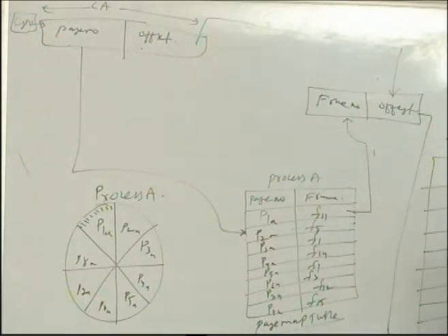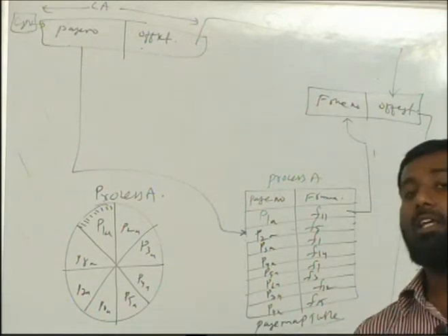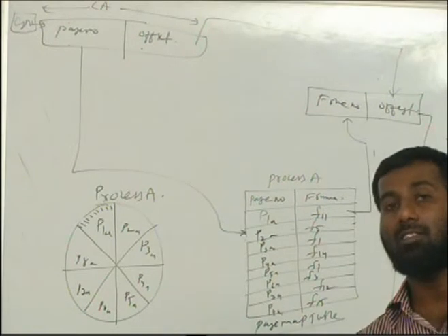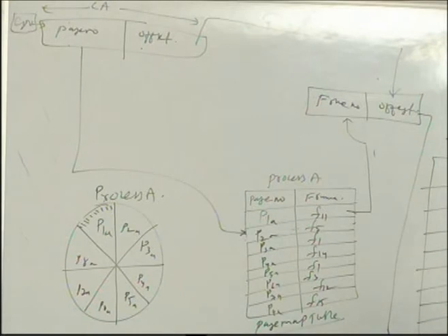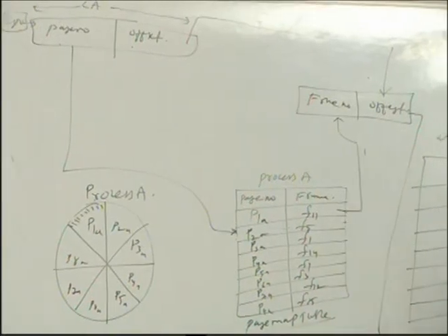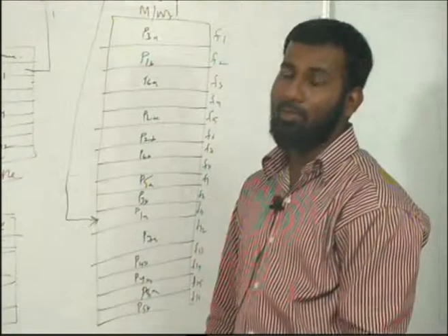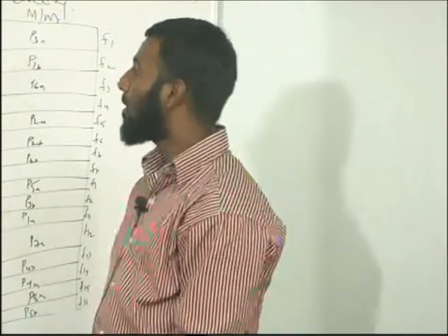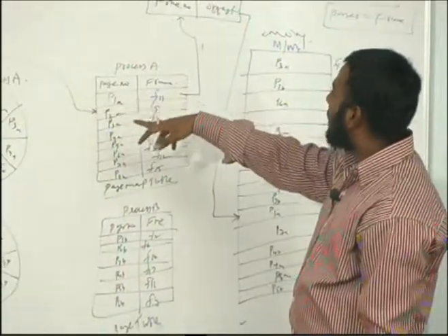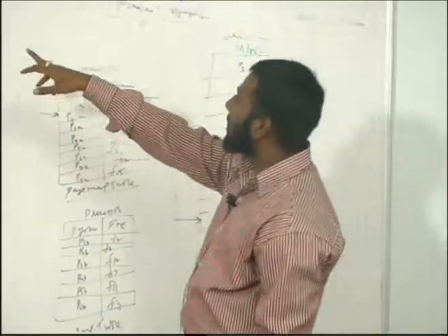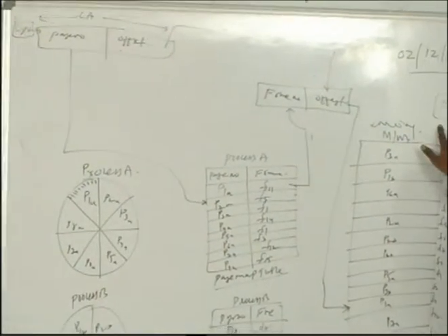Now, in the example we have taken, what do we mean by logical address space? It is the range of total number of pages that can be generated. And the total number of physical frames available in memory we call the physical space. So the logical address space will be converted into the physical address space.